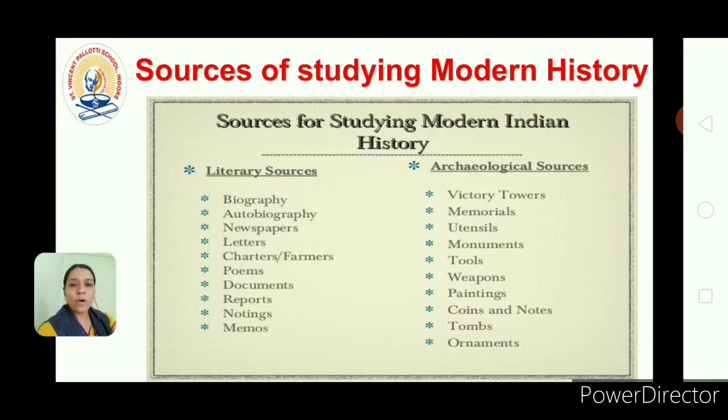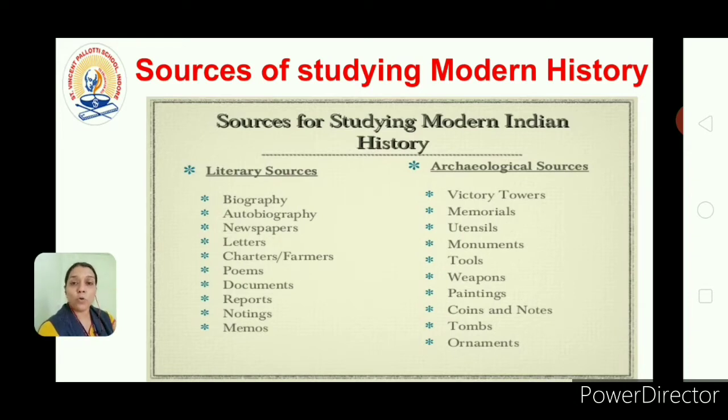Let me explain how it happens. You have heard about the Harappa civilization. So how did we get to know there was one Harappa, what happened there and how old it is? There is one department, the archaeological department. They do the survey. Then they decide on which place they want to excavate, and when they excavate, they find things.